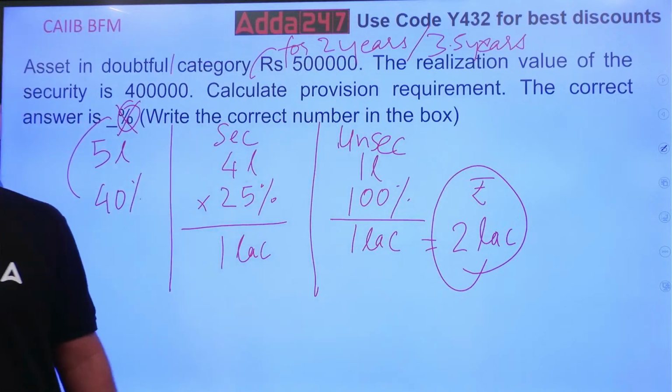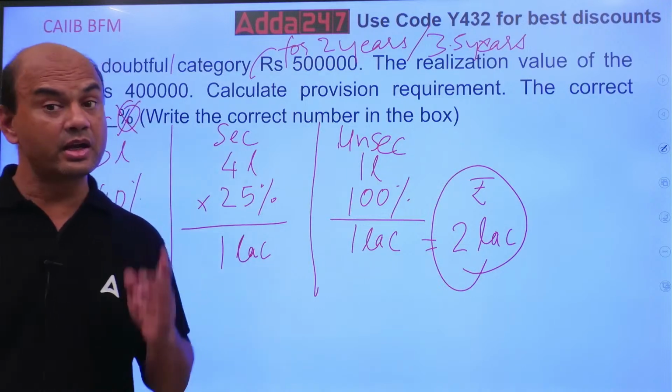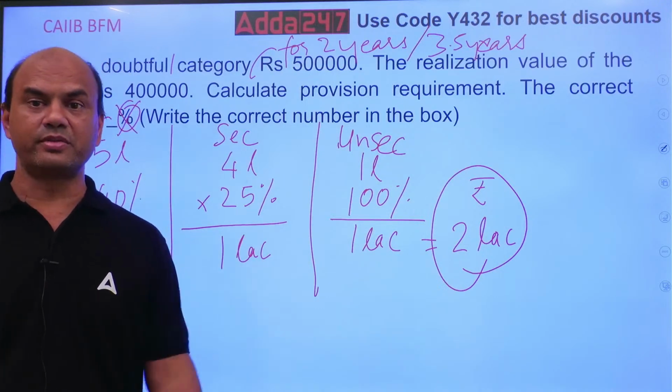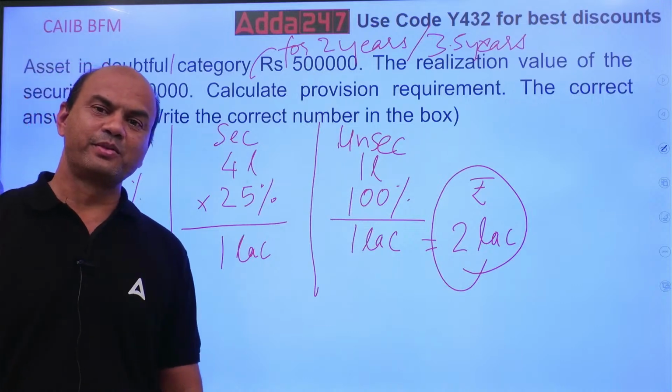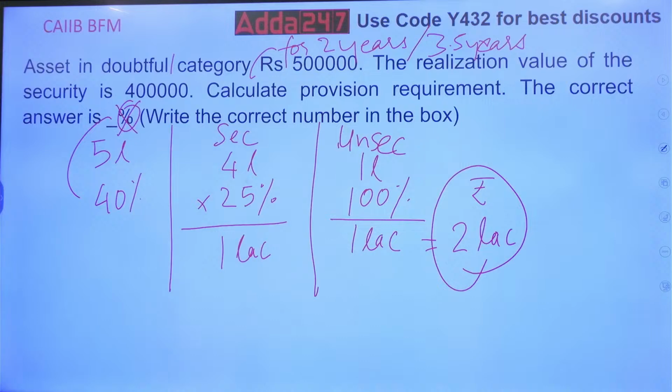I want to answer what will be the provision. Doubtful 3.5. So what does it mean? Think. Think over it. What does it mean?